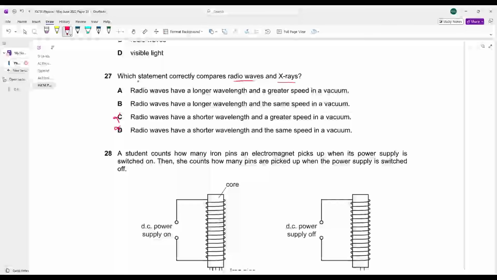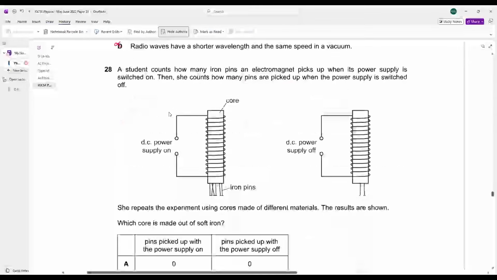And both X-rays and radio waves will travel at the same speed, that is 3 into 10 raised to the power of 8 meters per second. ठीक है, radio waves and X-rays will travel with the same speed because they are electromagnetic waves.